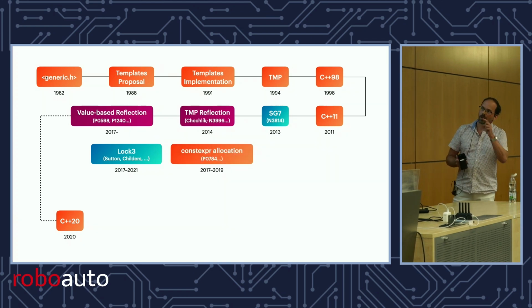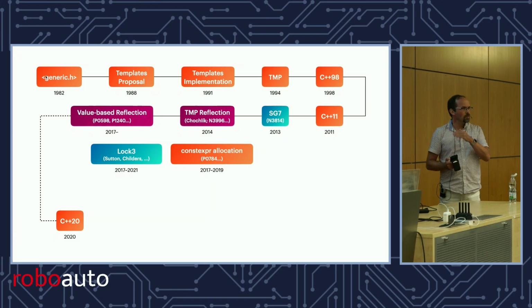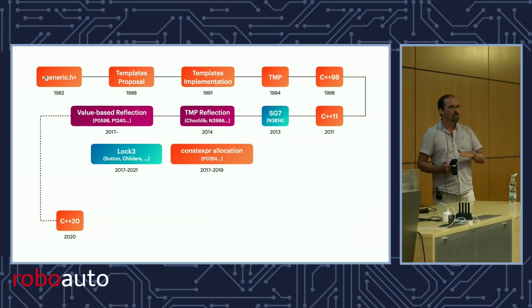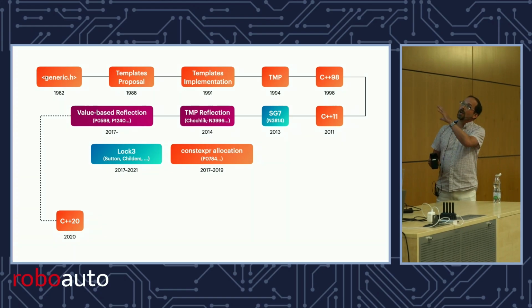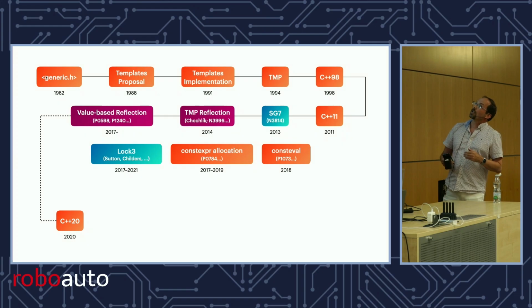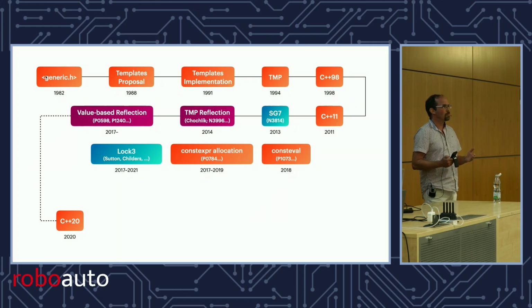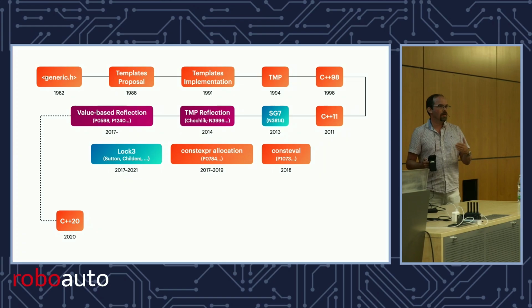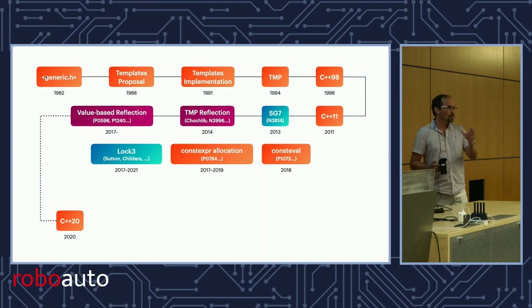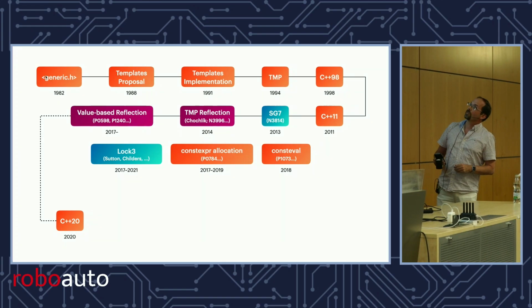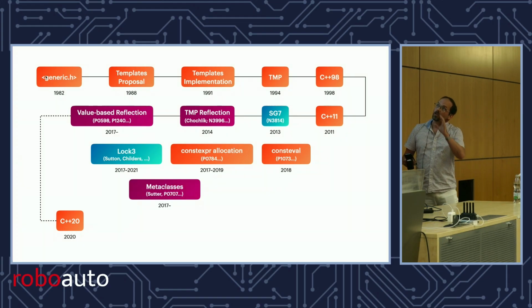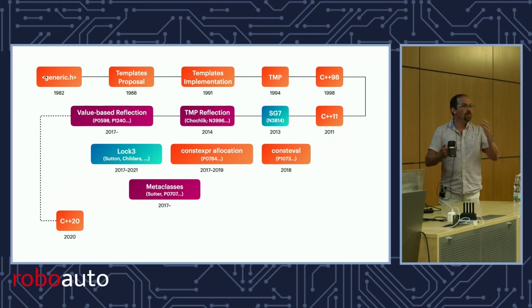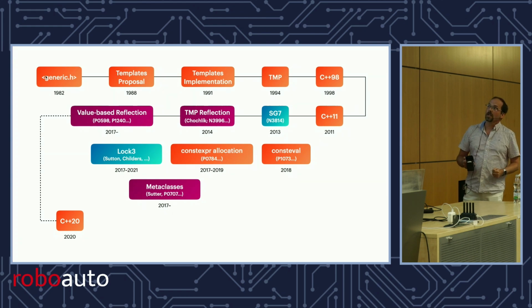And we're like, okay, we can't get everything in C++20, but we can already prepare to have the machinery for metaprogramming in the future. So C++20 becomes the release where we add constexpr allocation and consteval functions, because when you do reflection at compile time, you don't want to accidentally evaluate your functions at runtime. So we made a variation of constexpr, it's called consteval. And people like Herb Sutter took this P1240 implementation and extended it for metaclasses, right? So we could have an idea of where we will go in the future.